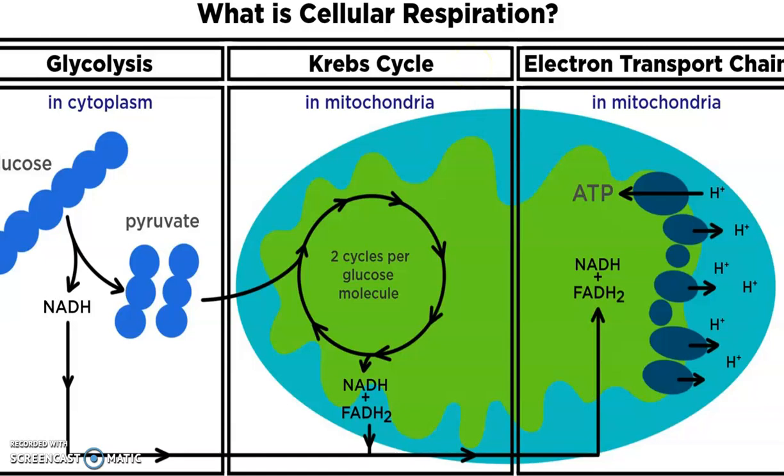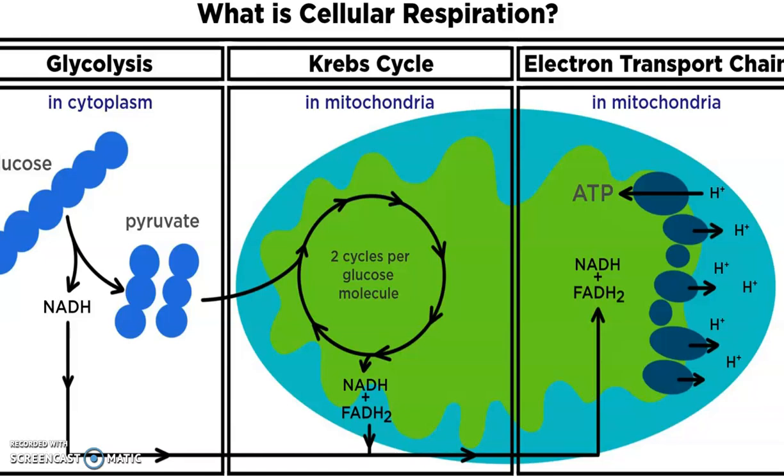And here, complete oxidation of organic compounds that are derived from glucose takes place in the Krebs cycle. So the pyruvate gets oxidized, and for a single glucose molecule, 2 cycles of the Krebs cycle are done. Okay, and what are the products of the Krebs cycle? End products: CO2 and GTP, NADH and H plus, and FADH2 are the products of the Krebs cycle.